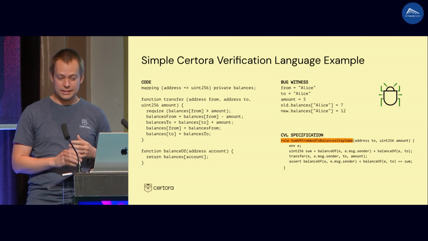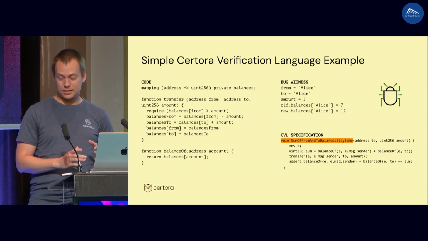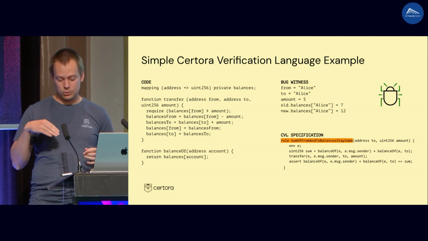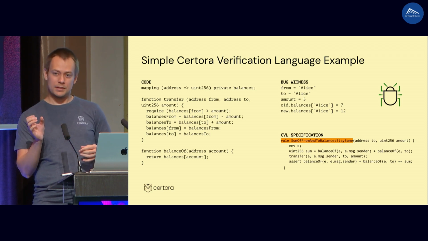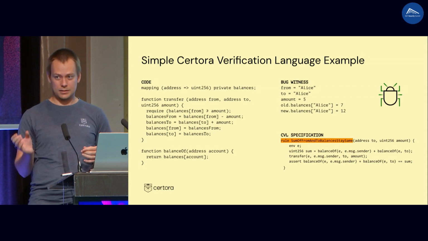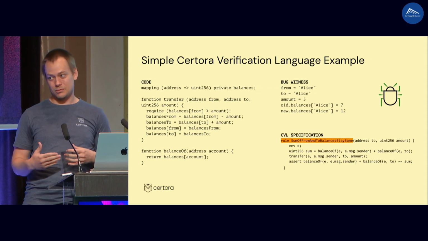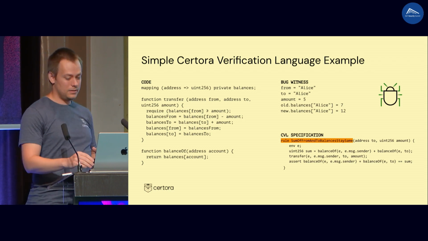This rule is called sum of from and to balances stay the same. So basically it is saying that if you execute the transfer function, then the sum of balances before the execution and after the execution is the same. So no tokens can appear, basically, or disappear. How does it work?